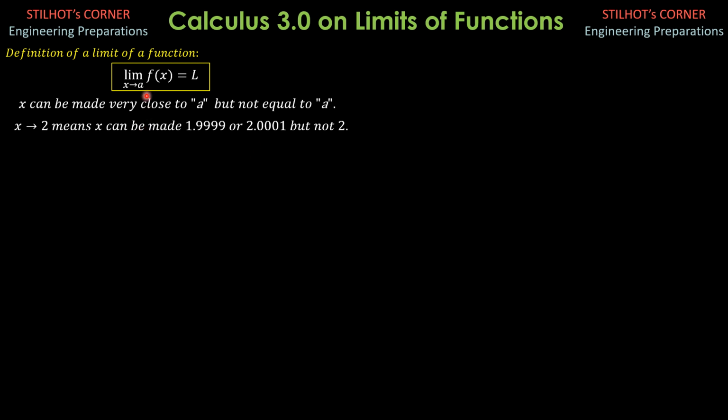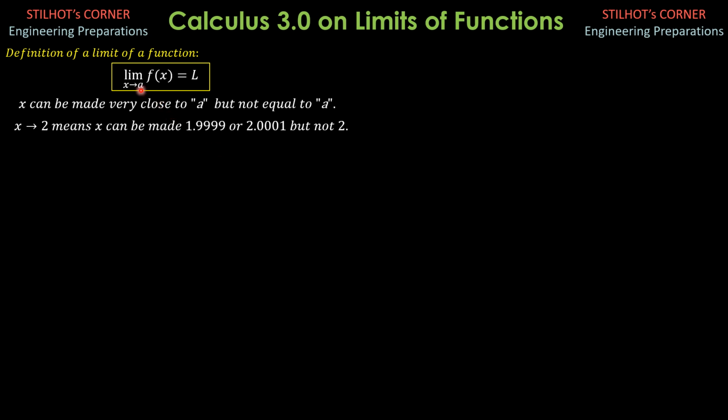The left hand limit is denoted by x approaches a from the left, a negative, and the right hand limit of f of x is as x approaches a positive, that is, just to the right of a. If they both exist and are equal to each other, then the limit exists and it is denoted by L. So that's the condition for the limit of a function to exist.